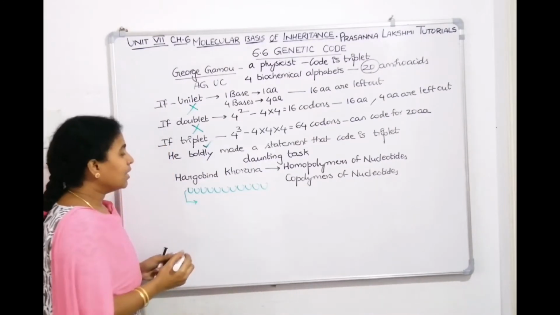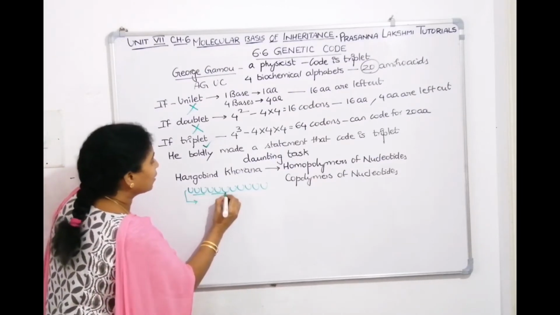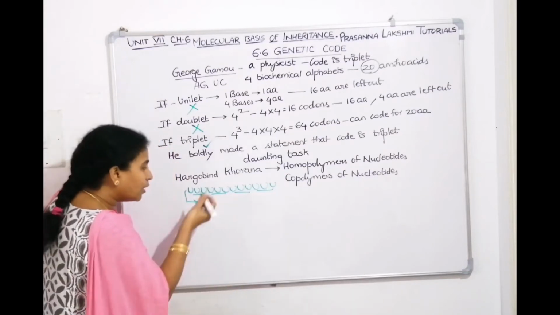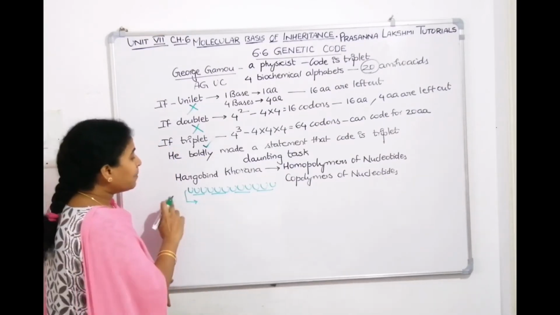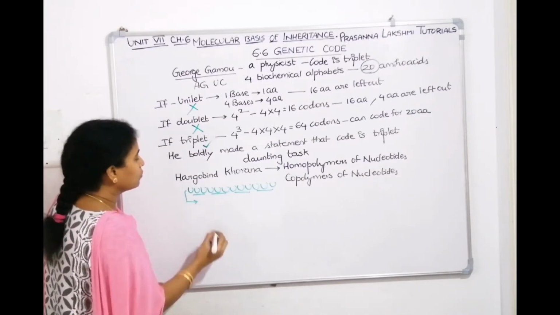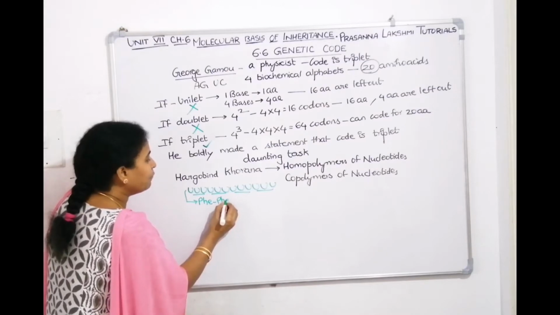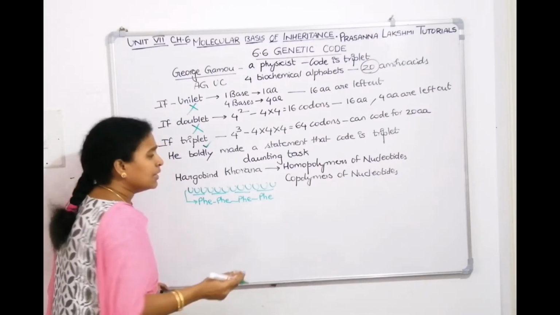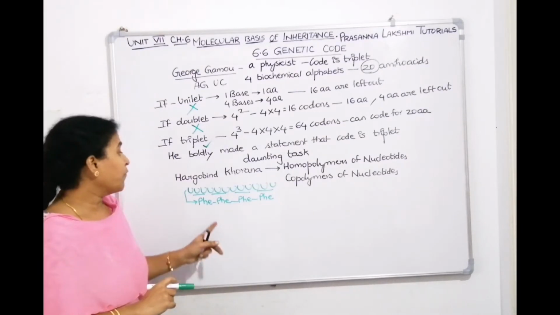Then when he prepared a homopolymer which is made up of all U's, he got a protein which is made up of polyphenylalanine. So this is phenylalanine, another phenylalanine, another phenylalanine. He got a protein because U will code for phenylalanine. So when he prepared a homopolymer of all U's, he got a protein which is made up of many phenylalanines. That can tell that U codes for phenylalanine.